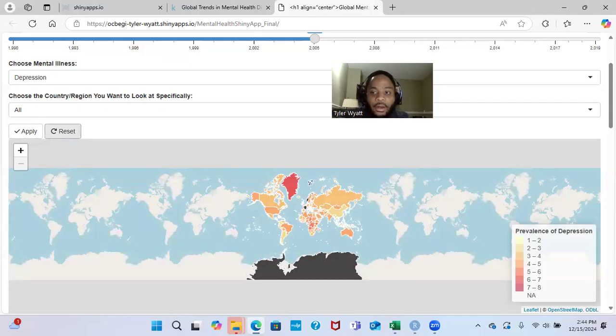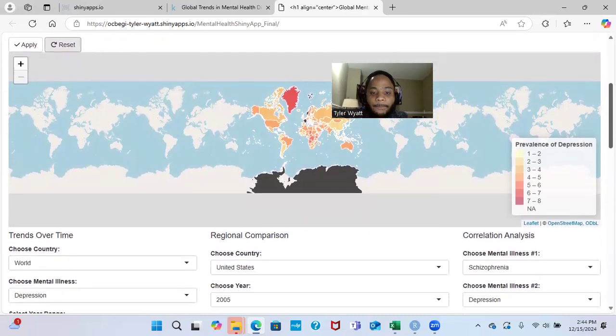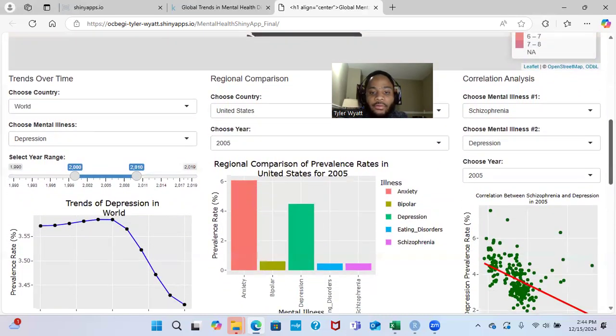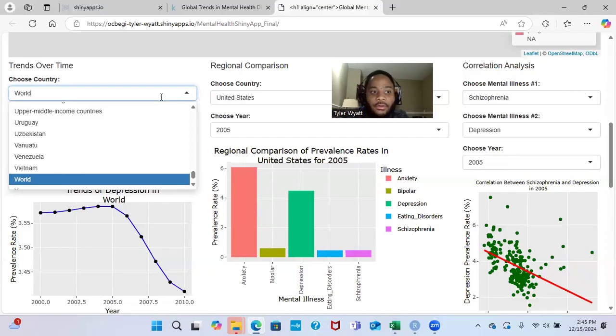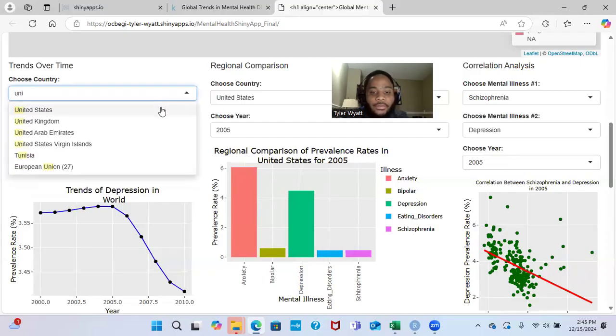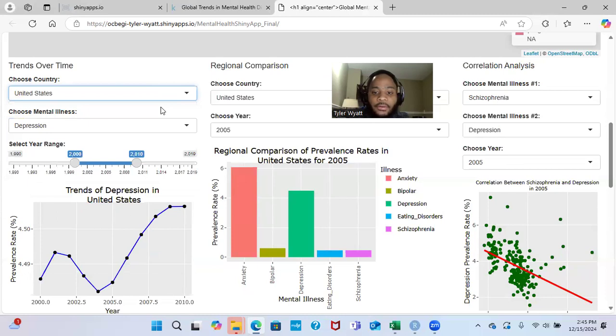Next, I'd like to move to the next section of the app, the trends over time, located in the bottom left section of the app. This feature enables users to explore how mental illness prevalence rates change over time in a specific country. First, in this section, you would use the drop-down menu, choose country, which allows you to choose a country of interest. So for example, you would select or type in the United States, to focus solely on mental health trends in that specific country.